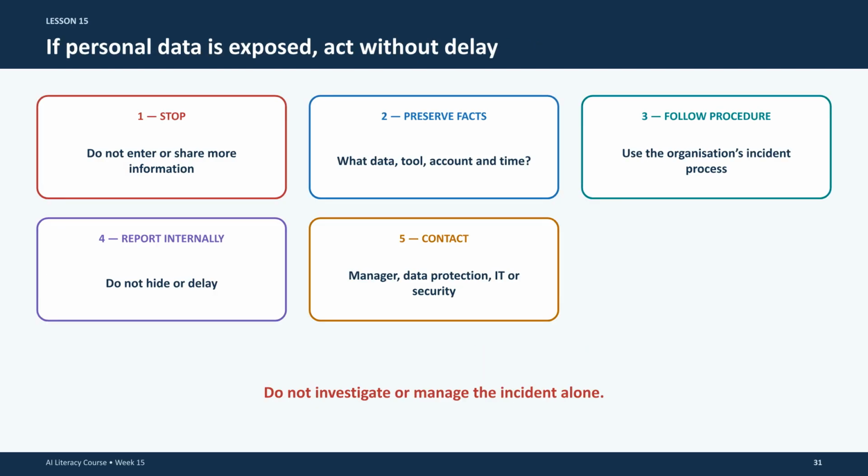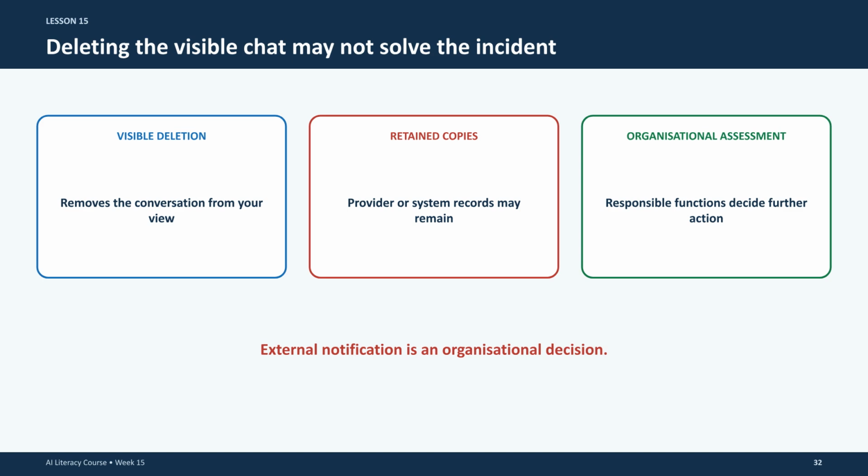If personal data is accidentally exposed, act without delay. Stop sharing, preserve the relevant facts, and follow your organization's specific incident procedure. Do not attempt to investigate or manage the situation alone. Remember that simply deleting a visible chat does not guarantee the incident is resolved. Service providers or system logs may retain records. Always report the incident internally so the organization can assess the risk and determine necessary actions.